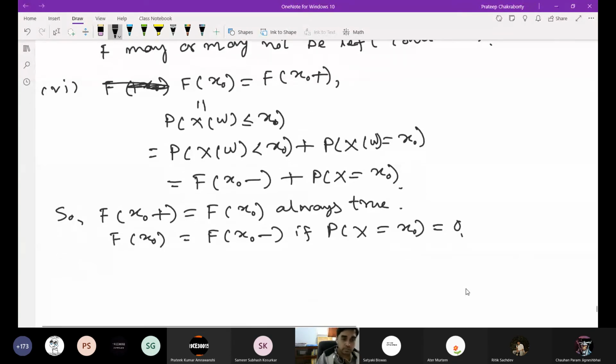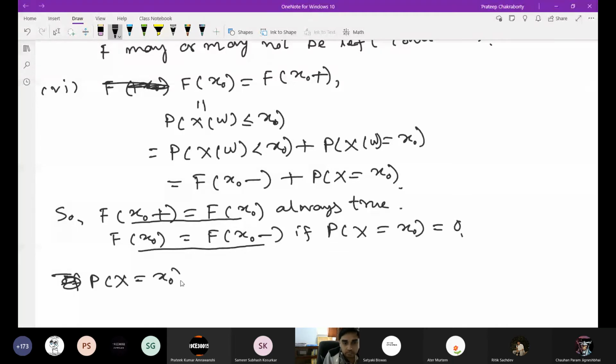So if the right hand limit f(x0 plus) is f(x0), the value of the function at that point, and this is always true, and the left hand limit is equal to the value of the function at that point if P(X equal to x0) equals 0. So P(X equal to x0) equals 0 if and only if it's continuous at x0.